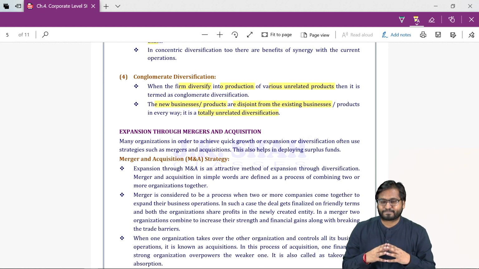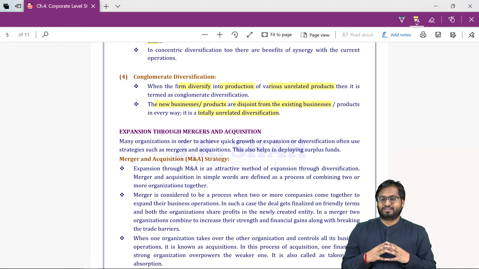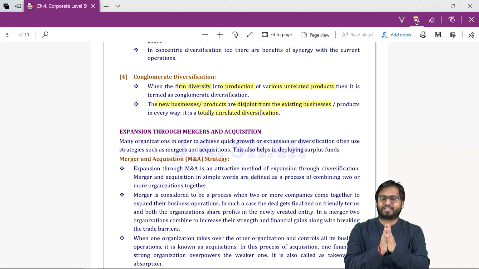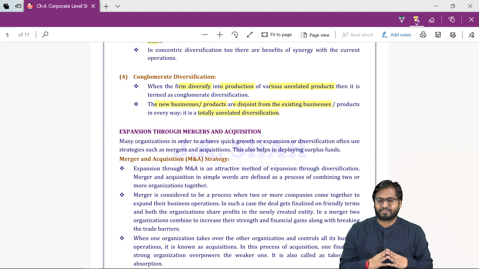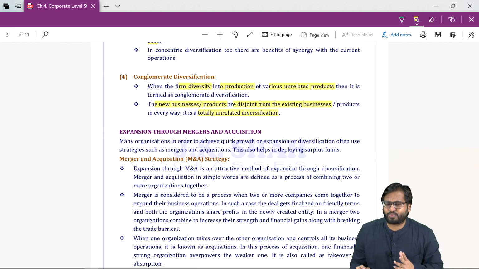So in this case it is called a merger. The merged entity will now be sharing profits and losses in the agreed ratio as decided by them. So this is called a merger. Then what do you mean by acquisition?